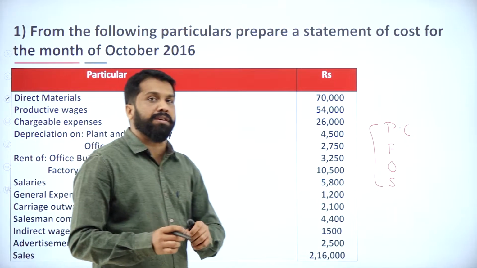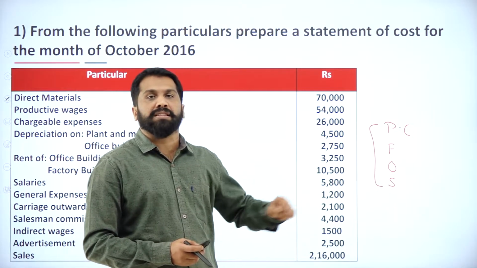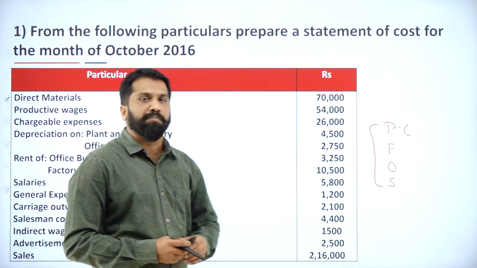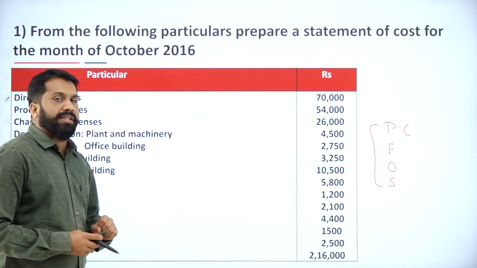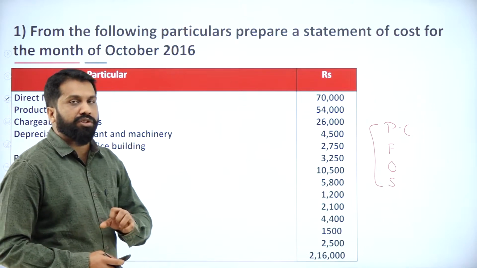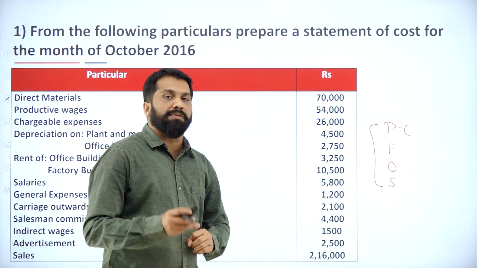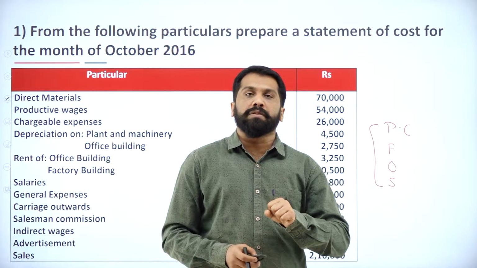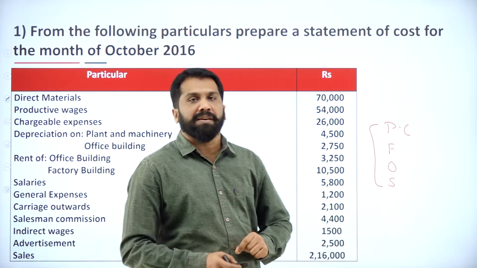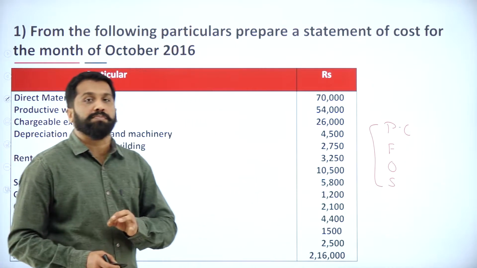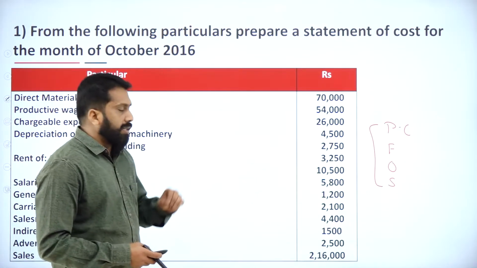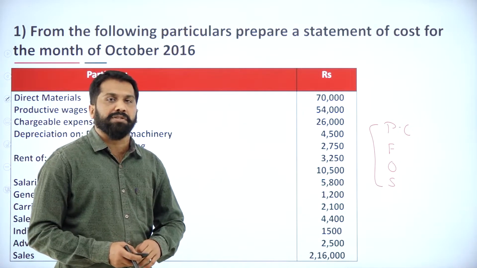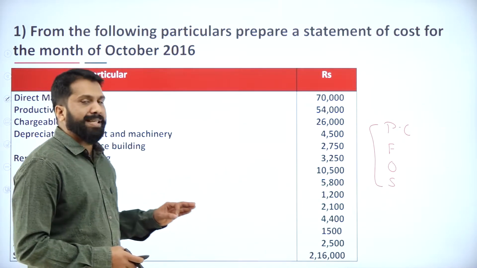Once you are familiar with which goes where, it will be easy for you to do any problem. Now, in this, they have not given any information about stock, like the opening stock of raw material, finished goods and work in progress. So this problem is simple.